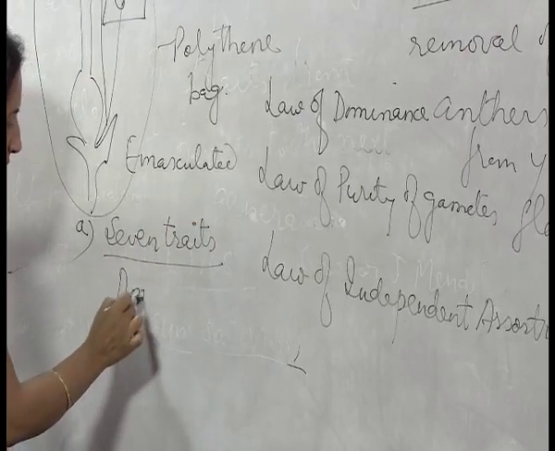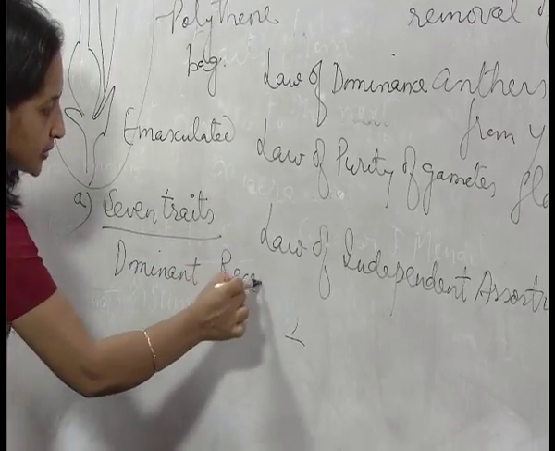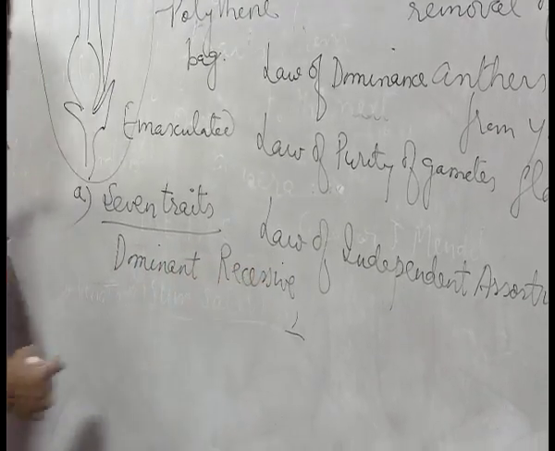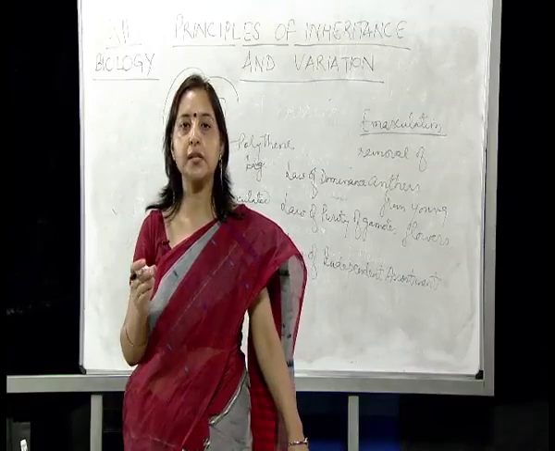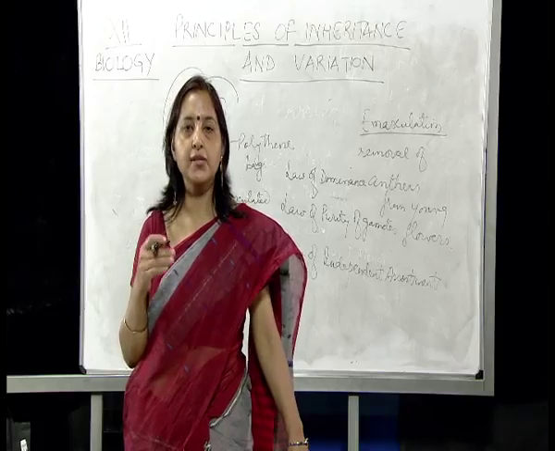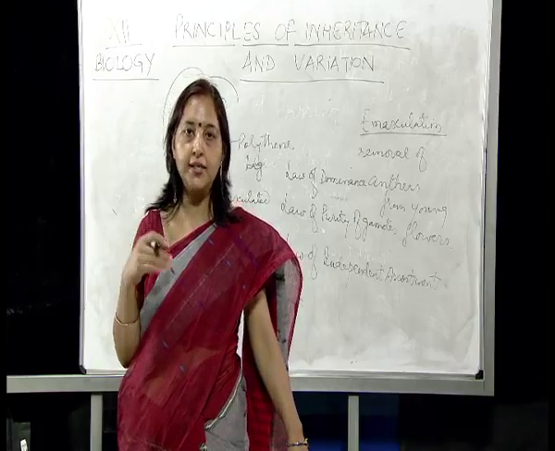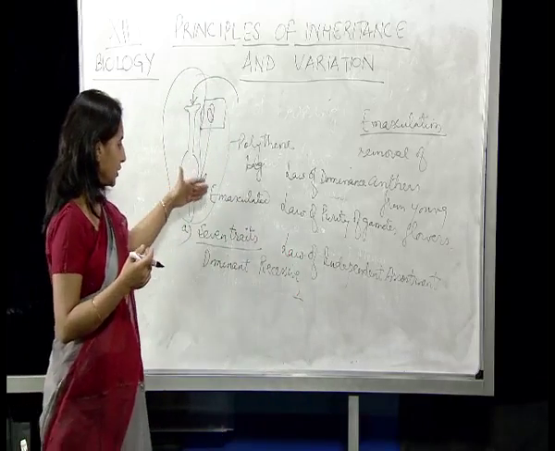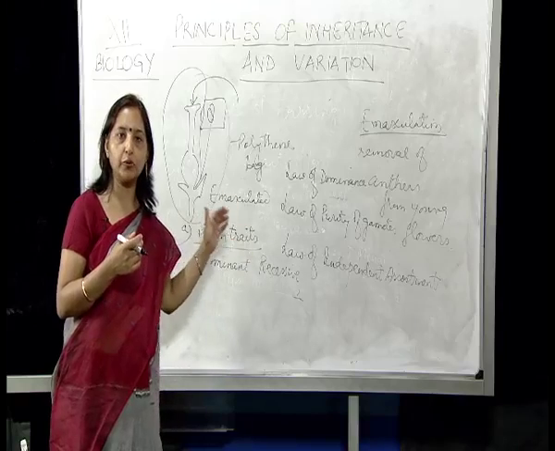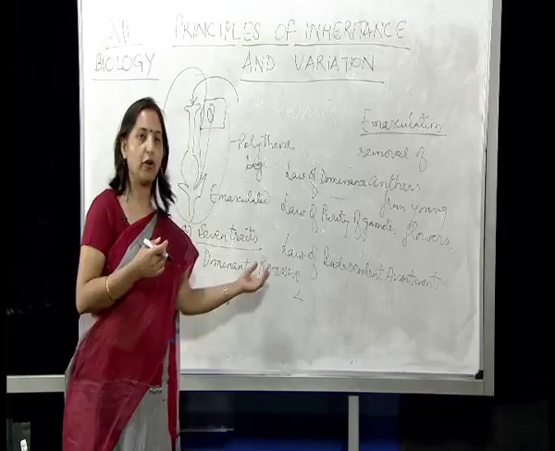One of the traits was dominant and the other one was recessive. Dominant means that trait or that character which appears in the first generation, and recessive is the trait which does not appear in the first generation and hides itself. So that is how during his experiments he chose 7 traits, and out of those 7 traits, one of the forms was dominating and another form was recessive.